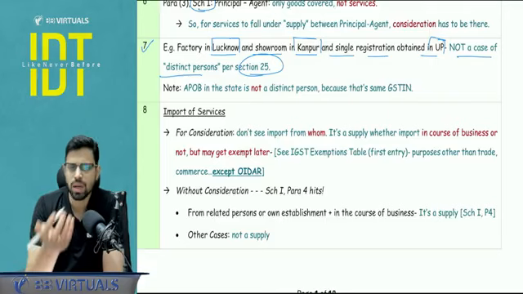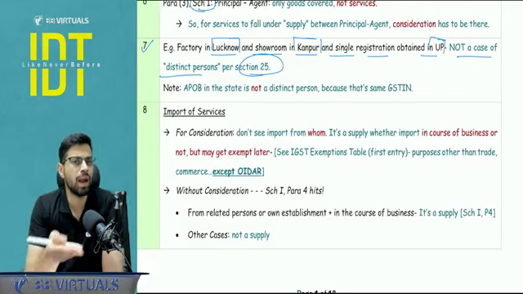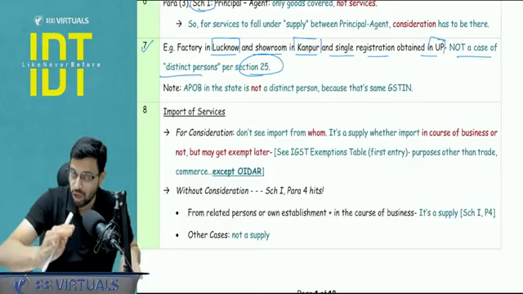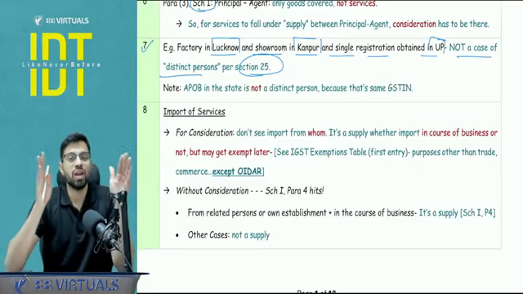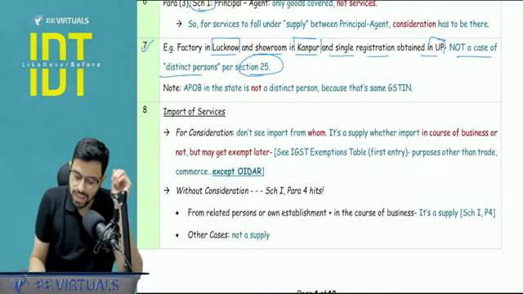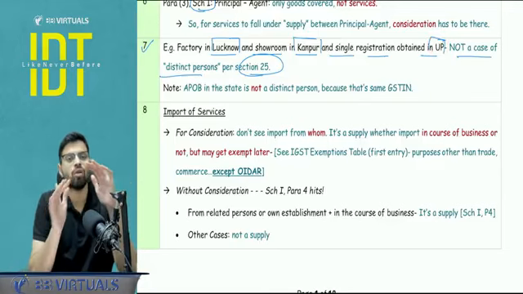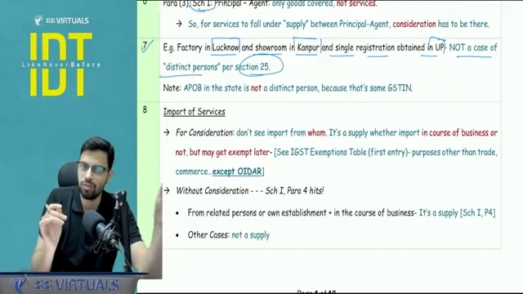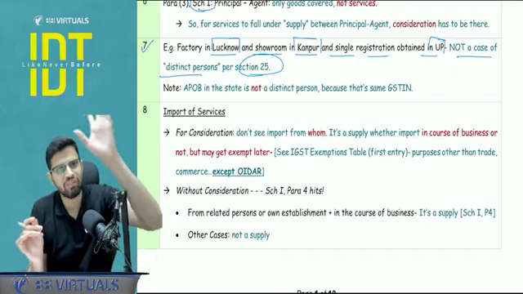Obviously, it would be unregistered, because if it is registered, then we can apply 25.4. So in 25.5, more than one state is involved, and the term we use in 25.5 is the establishment of distinct person, right? So in this case, there is one state, UP, and we have not taken separate registration, we have taken a single registration. So neither 25.4 applies nor 25.5 applies.